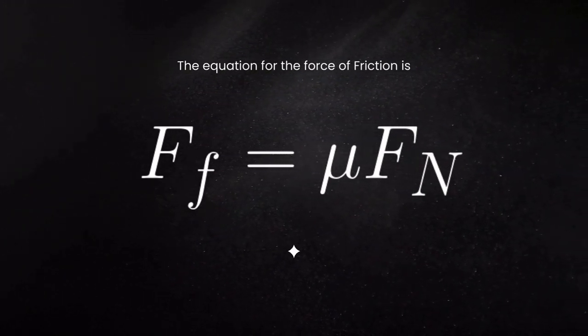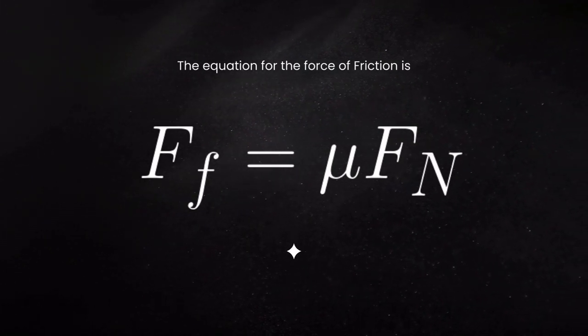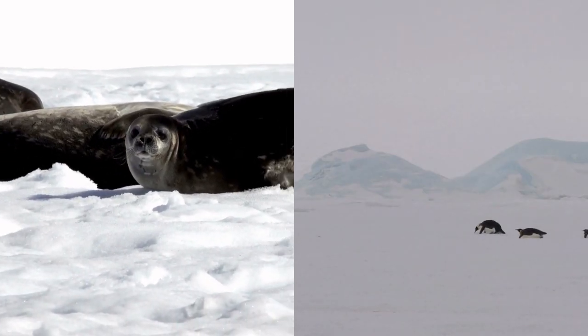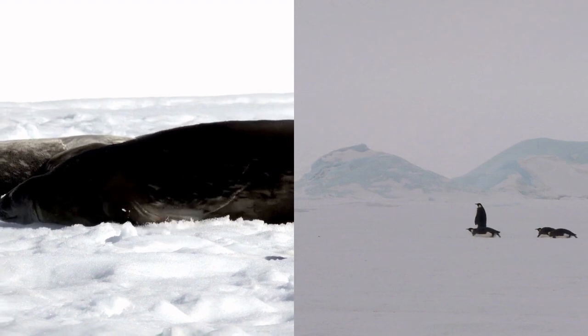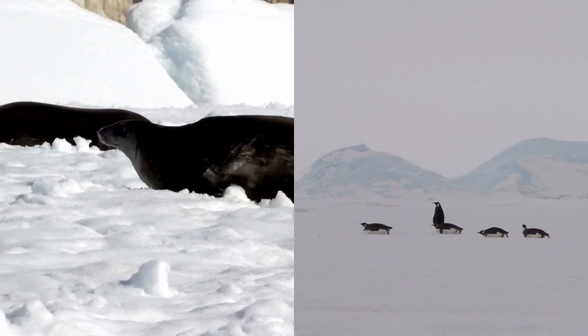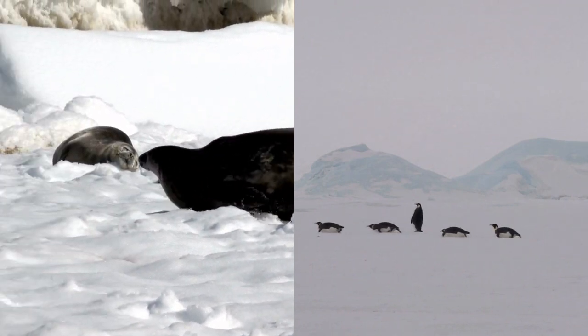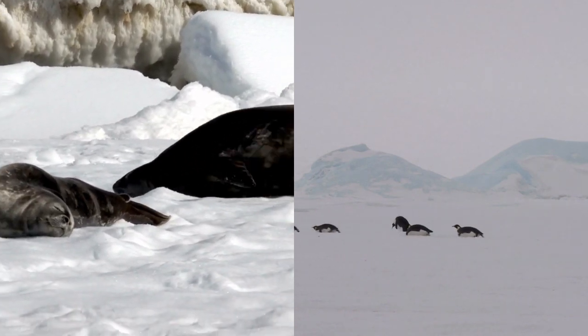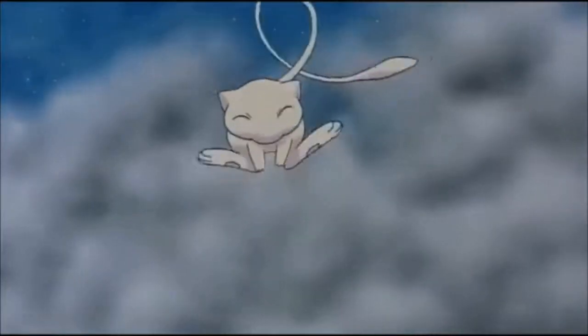You may notice that it's easier to slide a lighter object than a heavy one across a floor. That's because the normal force in that case would be equal to the force of gravity if the object's on a flat surface. And the normal force for the heavy object would be greater because the weight of the heavy object is greater. Okay, so that's the normal force. But what about mu?